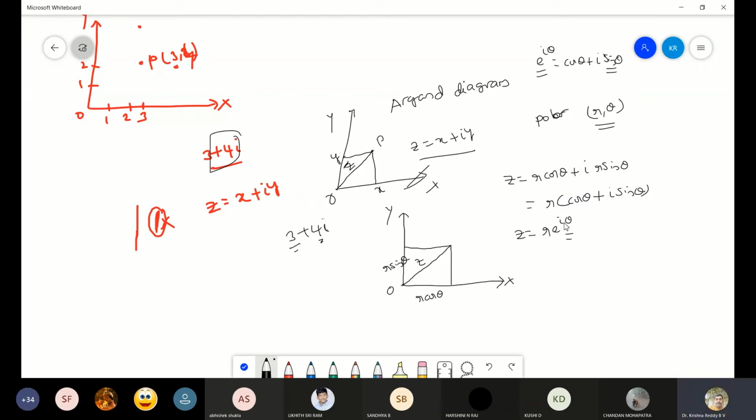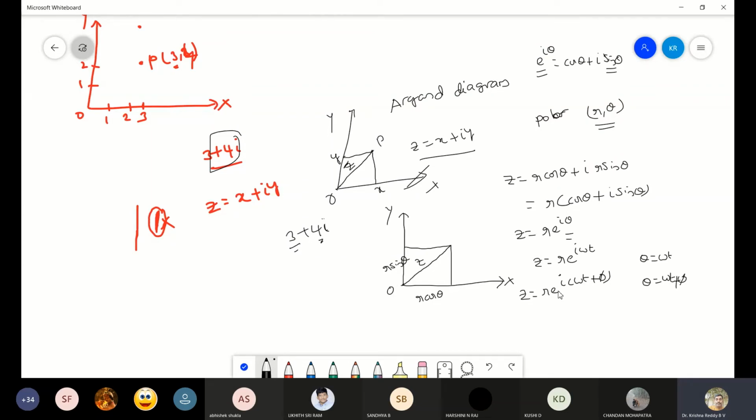This is actually when there is no initial phase, when theta equal to omega t. If theta equal to omega t, the same equation can be written as z equal to r into e power i omega t. If there is some initial phase phi, then theta equal to omega t plus phi. So this omega t will be replaced with omega t plus phi, and the equation can be written as z equal to r into e power i into omega t plus phi.